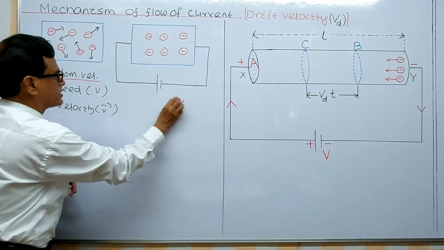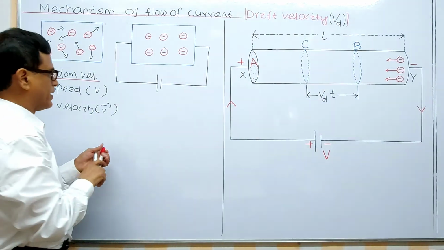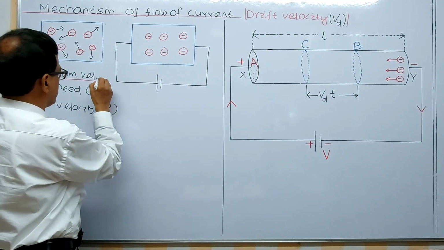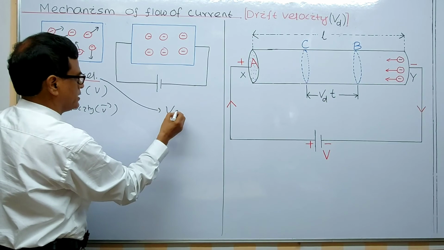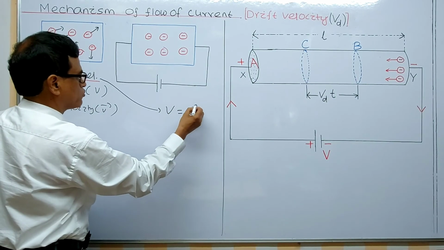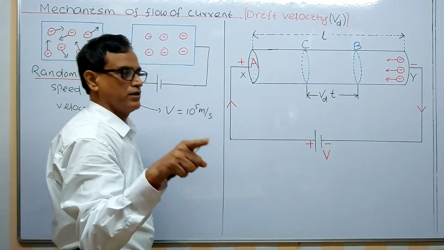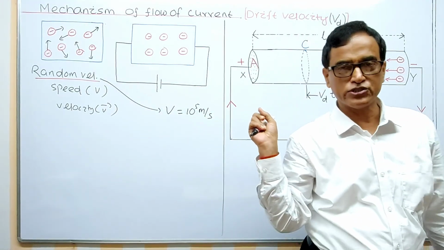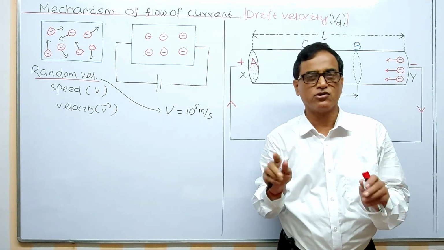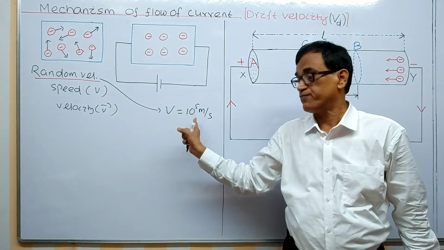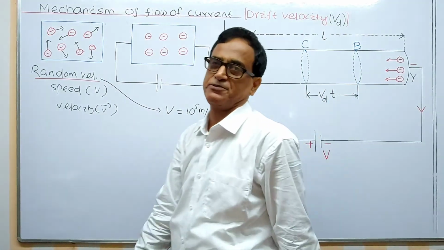And this velocity, remember, first short question to remember, thermal velocity is approximately 10 to the power 5 meter per second. Will you ask me, how do you know this one? I have not learned this one. You have to learn. The speed is 10 to the power 5 meter per second, the very high speed.